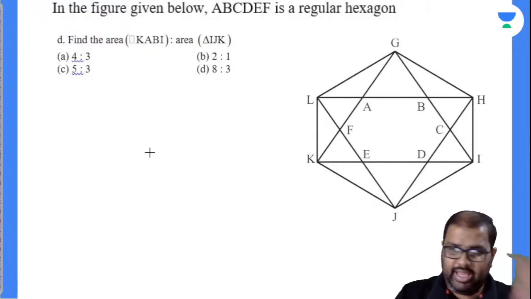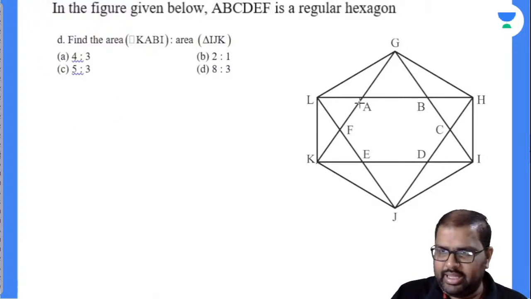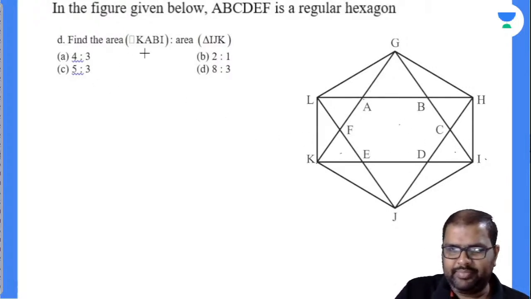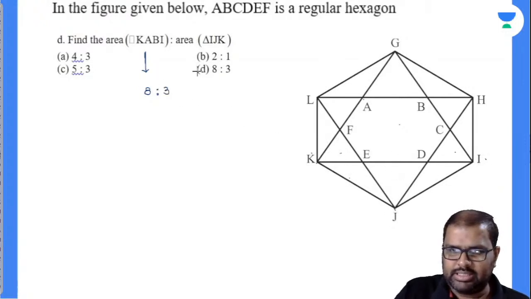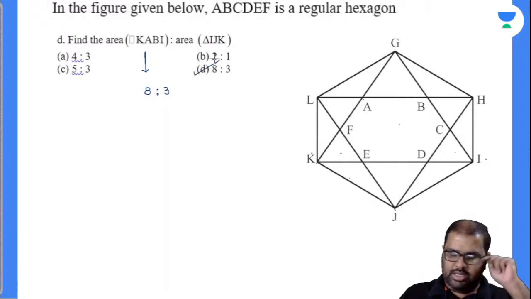Find the area of KABI. KABI, 6, 7, 8. KABI contains 8 equilateral triangles. IJK contains IJK, 1, 2, 3. 8 is to 3. That's it. D is the option. Very good.